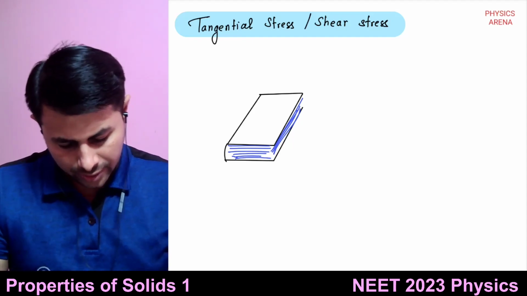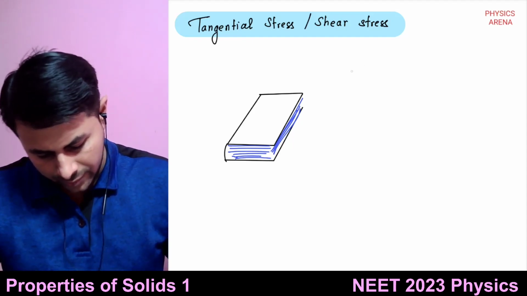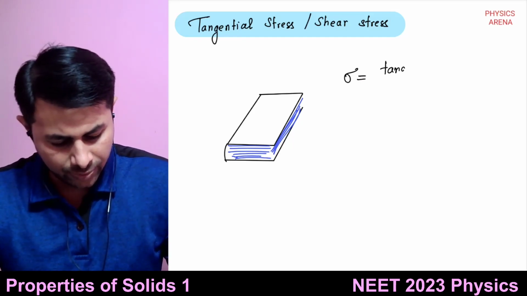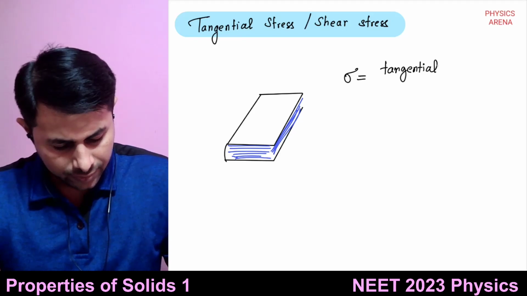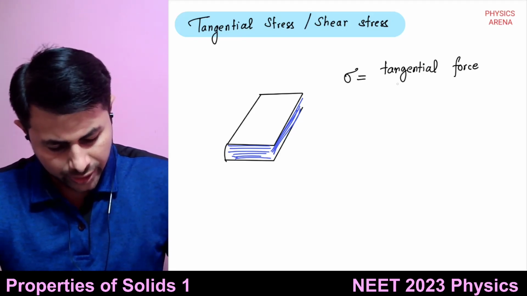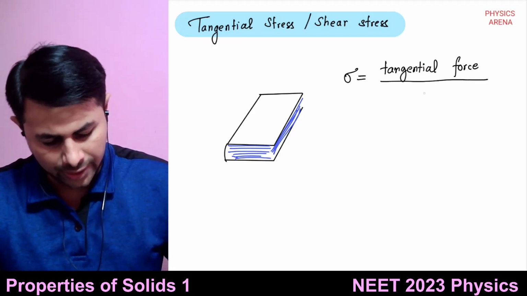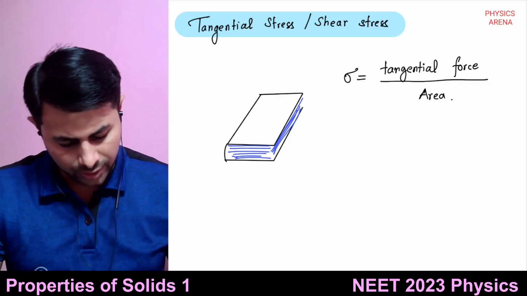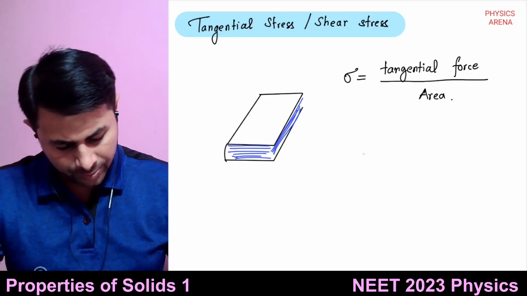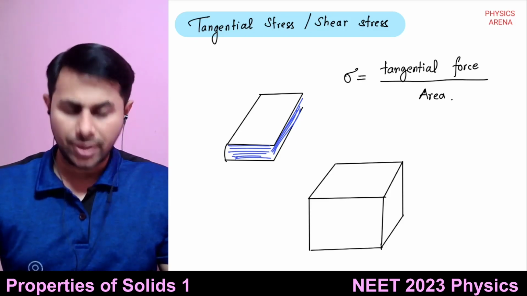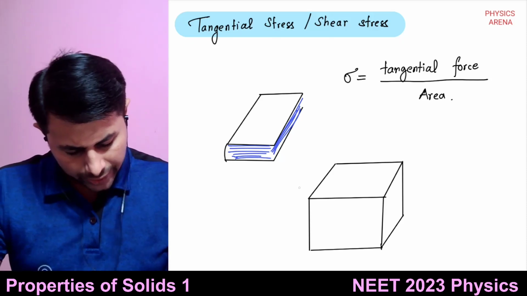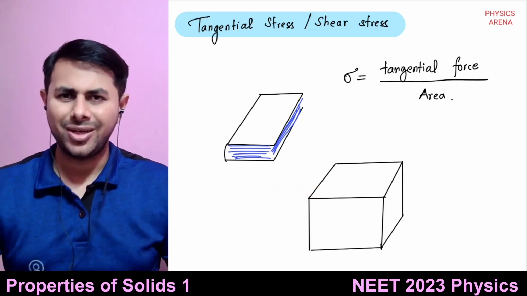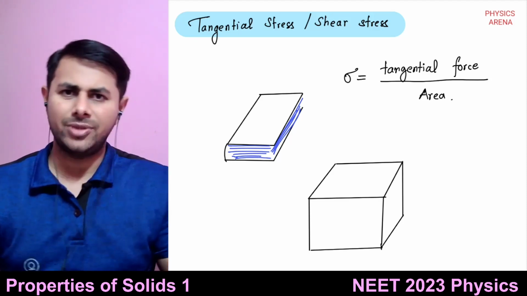Shear stress is defined as tangential force per unit area. Another example: let's suppose you have this metal cube and you exert a force on the top surface.